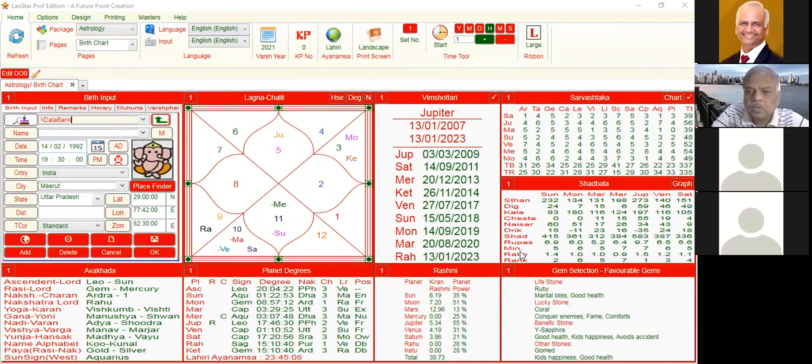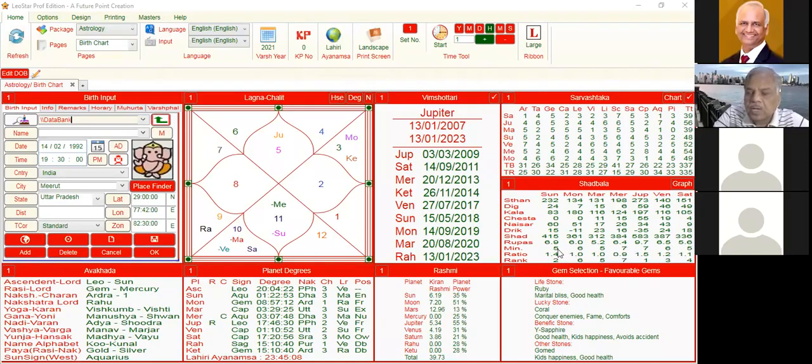Similarly, Jupiter is a very positive planet and Mercury is a very positive planet. So we need those two planets to be very strong. And Venus is basically concerned with sensual pleasures, so that also we don't want to be very strong. So here you see the minimum requirement of each planet is written. If the strength reaches this value, then we will consider that planet sufficiently strong. For example, if Sun is 5, Moon is 6, Mars is 5, then we will consider that planet sufficiently strong.